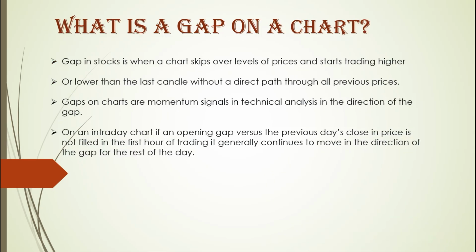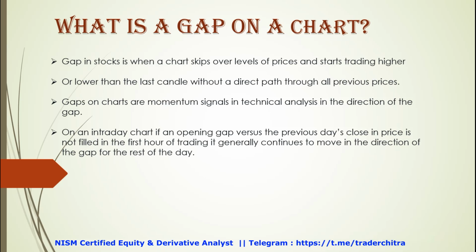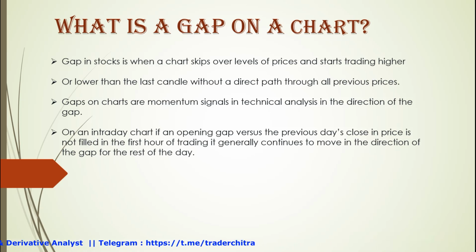Next, let us see what a gap up is on a chart. A gap in the stock is when a chart skips over levels of price and starts trading higher. That is a gap up. When the price level is, as in my example, 80, and the price skips to 100 and trades above, that is a gap up. It is the same for a gap down, where the price is lower than the last candle without a direct path through all the previous prices. Gaps on the charts are a momentum signal in technical analysis in the direction of the gap.